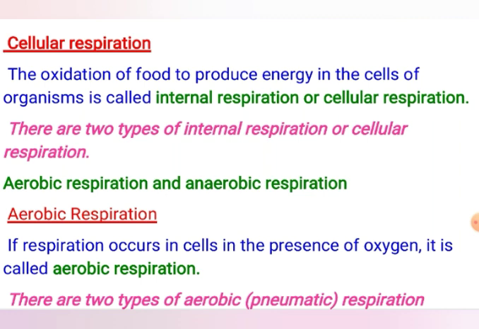So this way we see that the second stage of respiration is a chemical process, the oxidation of food. Whatever the kind of organism, whether unicellular or higher organisms, the cells oxidize the food to produce energy, and this energy is stored in the form of ATP molecules.